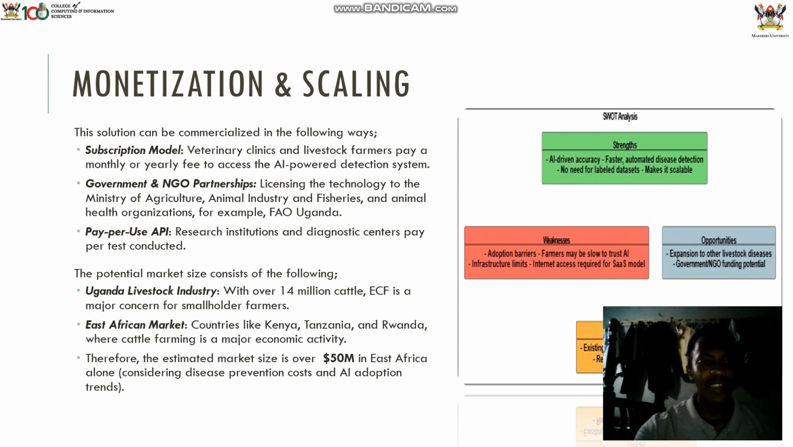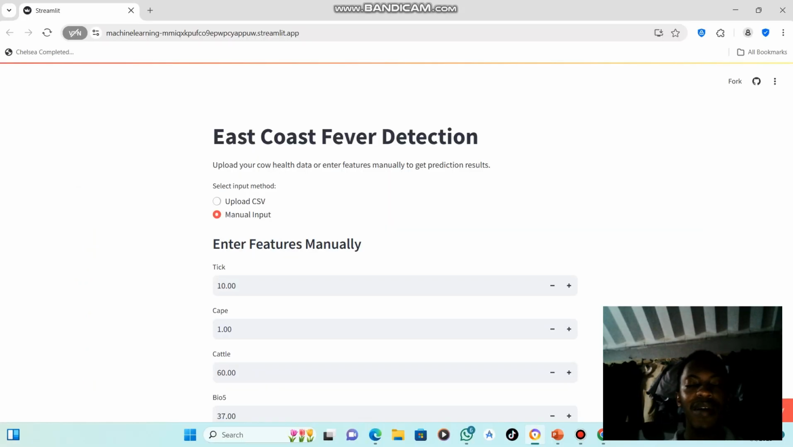And the potential market size: Uganda alone has over 14 million cattle, and viscous fever is a major concern for small-scale farmers. If we expand to the East African region, countries like Kenya, Tanzania, and Rwanda carry out cattle farming, and it's one of the major economic activities. So the estimated market size is over $50 million in East Africa alone, considering disease prevention costs and AI adoption trends, which are happening right now. This will reduce the losses incurred by farmers from the bad effects caused by viscous fever.